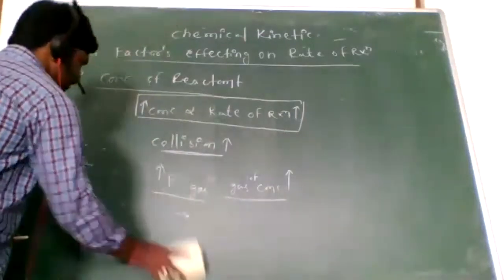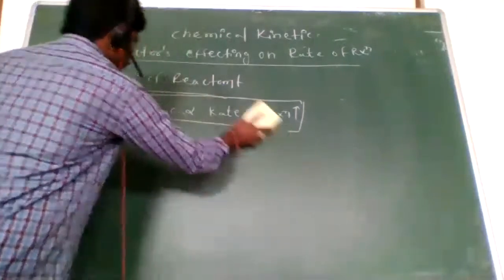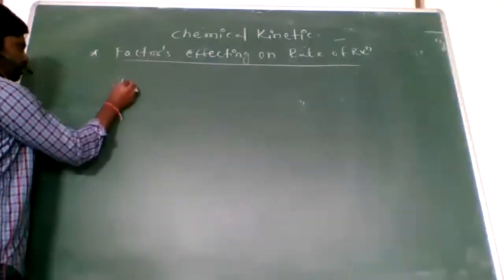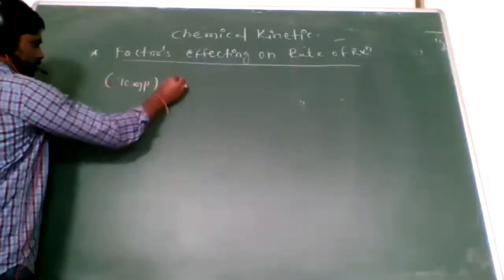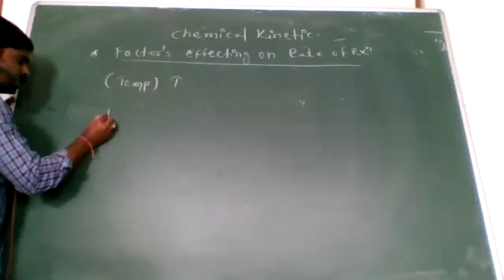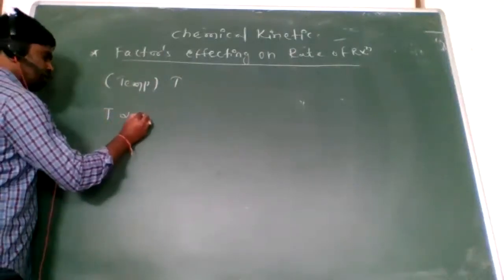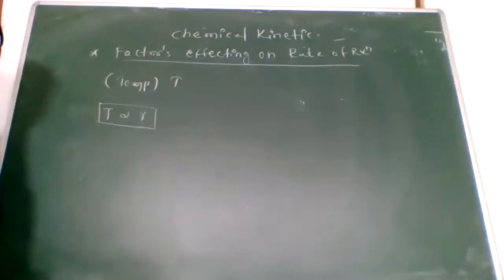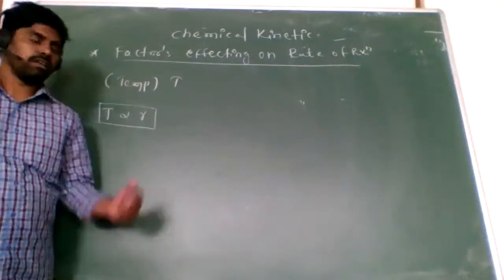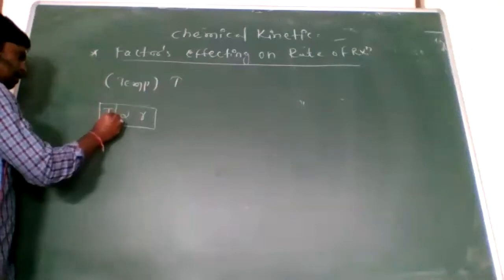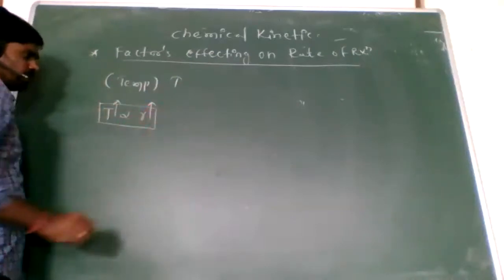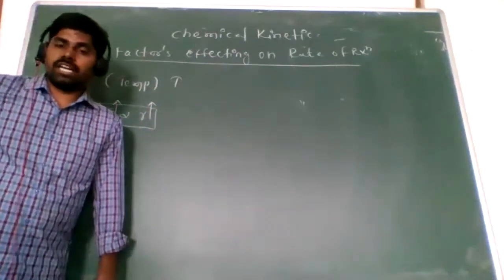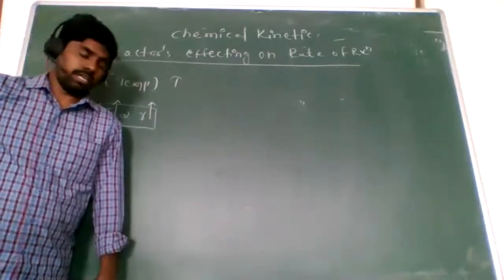Next, the third one is temperature. Now look here, temperature T. When temperature increases, the rate of reaction R also increases. Temperature and rate of reaction both increase.